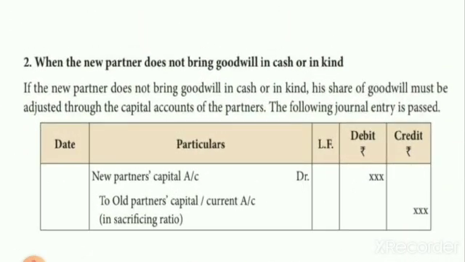Now we are going to learn the second situation, when the new partner does not bring goodwill in cash or in kind. At that time, the goodwill amount will be transferred from the new partner's capital account to the old partners' capital account. For that the journal is: new partner's capital account debit to old partners' capital or current account. We already know that if it is the fixed capital method we use the word current account; if fluctuating, we use the word capital. The amount will be distributed in the sacrificing ratio.